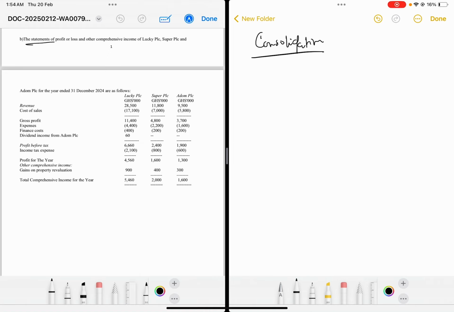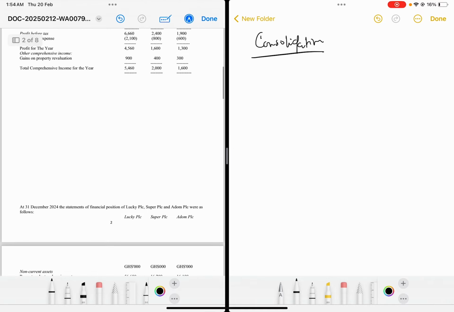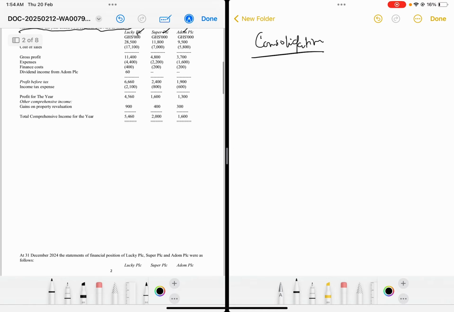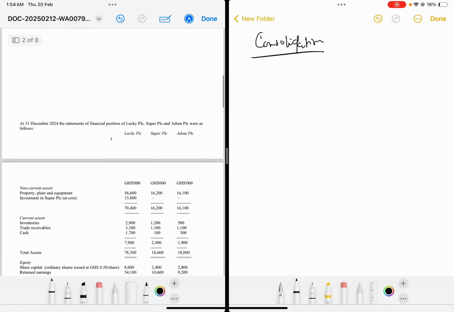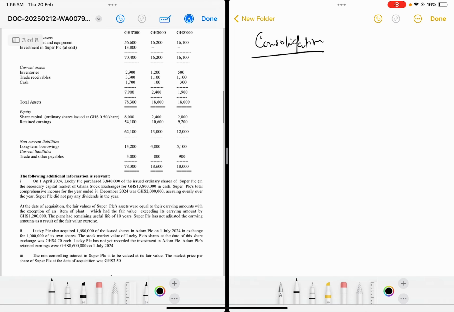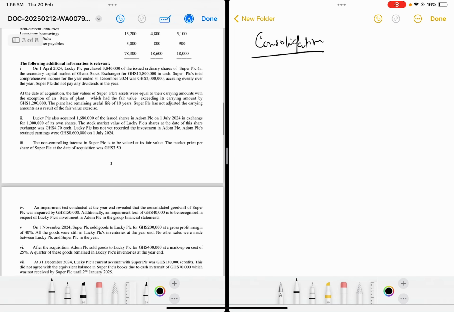It says the statement of profit and loss and other comprehensive income of Lucky PLC, Super PLC and Adum PLC for the year ended 31st December 2024 is as follows. So we have Lucky PLC, Super PLC, and Adum PLC. This was the income statement, and this is the financial position.